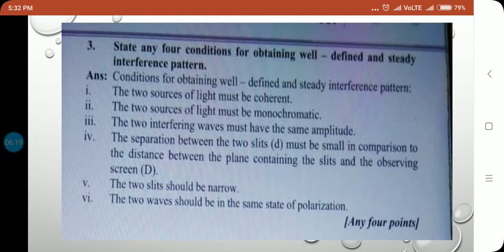Then the next condition is that the two interfering waves must have the same amplitude. If the two waves do not have the same amplitude, then constructive interference will not be completely bright and the point of destructive interference will not be completely dark.